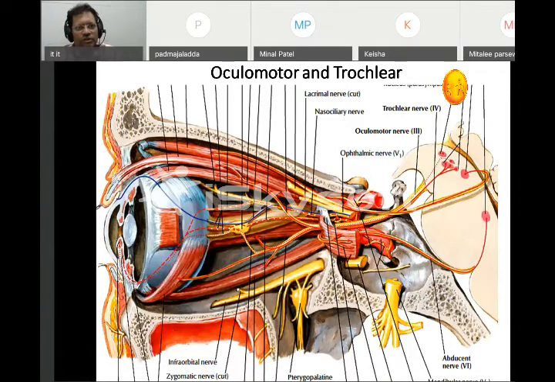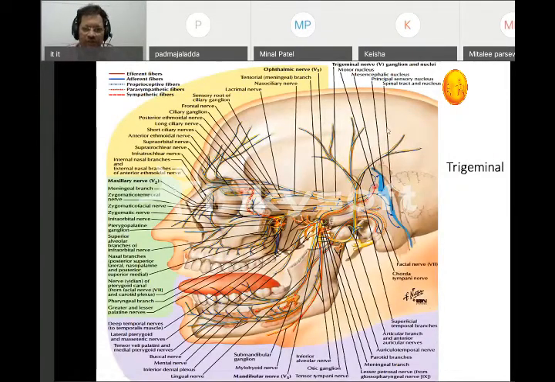And now we're going to talk about the largest cranial nerve. Even though we took a lot of time on this one, we are going to talk in brief about this. It's called the fifth cranial nerve. The fifth cranial nerve is trigeminal. Trigeminal arises from the pons. It is a large nerve with a major sensory aspect.